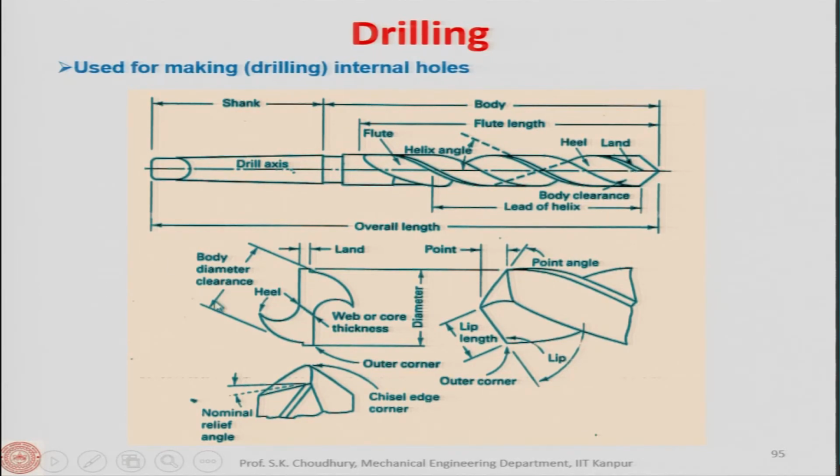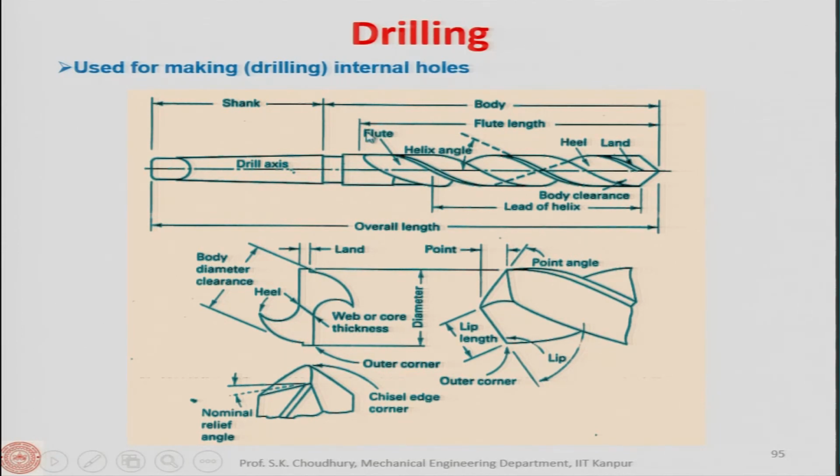Drilling, here are the details of a drill. Okay. So, starting from the shank, this is the shank where the drill is held in the drill chuck. So, this is the drill axis and this surface is the Morse taper surface. Okay. This has a taper and this taper is of particular type, and this taper is called the Morse taper. This is the tang, and this tang is for removing the drill from the drill chuck. Okay. How to remove that we will show you in the lab further.